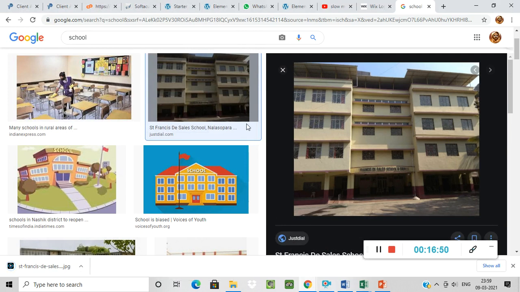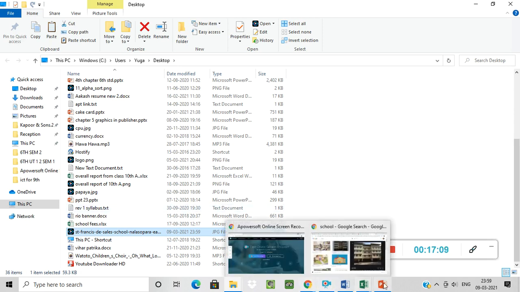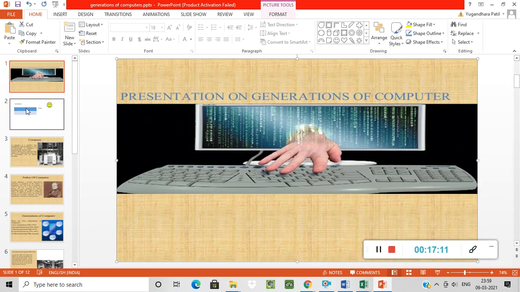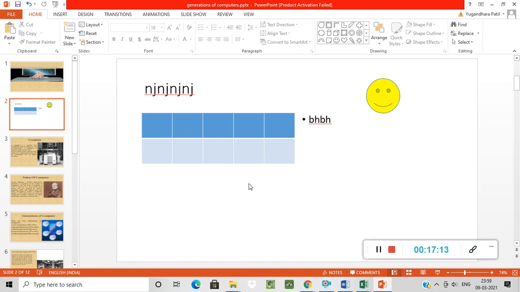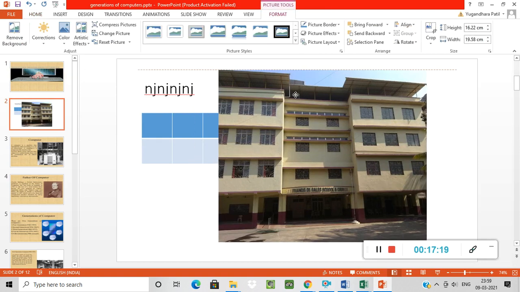After that, just click on show in folder. See, you are able to see this image. Just copy this image. Control C is used for copying the image from your keyboard. Then go into your presentation file, and Control V pastes that image. Okay, likewise you can download the picture from the internet.